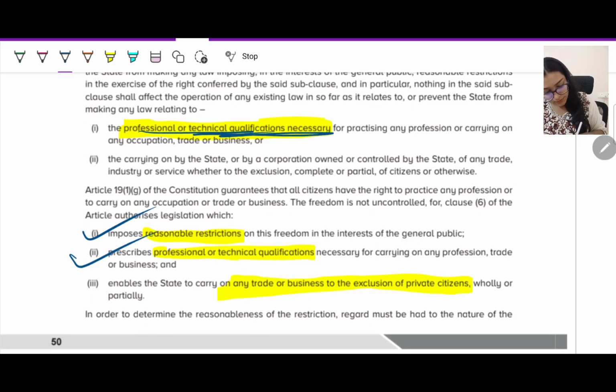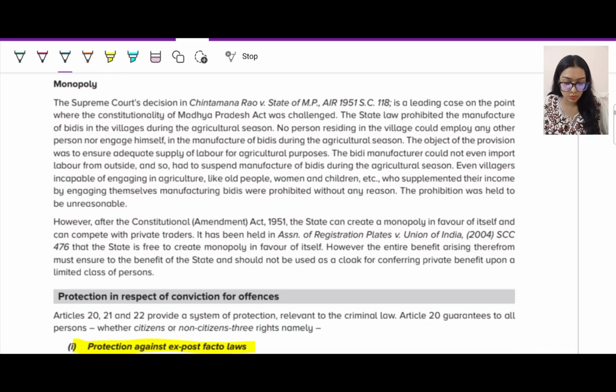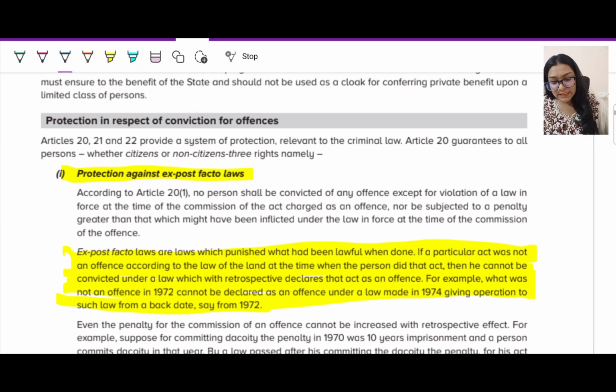Right? Reasonable restriction should be there. Professional and technical qualification can be one of the restrictions, and any trade or business to the exclusion of private citizens can also be given to the government. A few things are reserved only for the government to do, like defense and nuclear development. Other than that, whatever you want to do, you can carry on that particular business. Fine. Next we have your Article 20, 21 and 22.